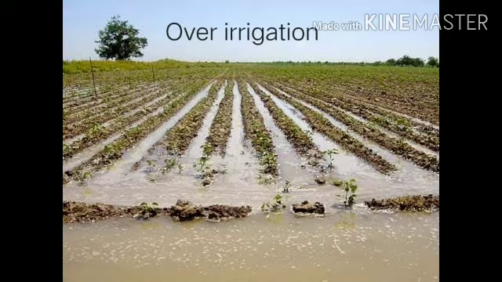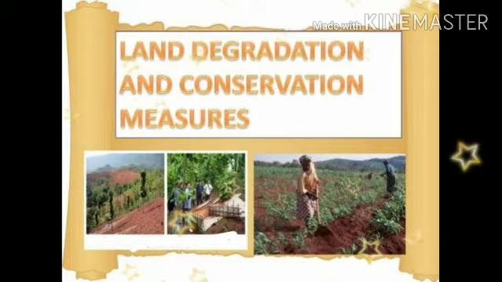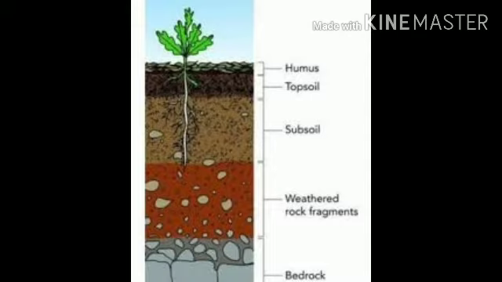Over irrigation lets the soil lose its capacity of holding a plant or a tree, whatever it is. We make the soil get eroded from place to place. The soil loses its fertility, and there is an increase in salinity and alkalinity in the soil, so that soil becomes unfit for cultivation. Next thing, soil as resource.